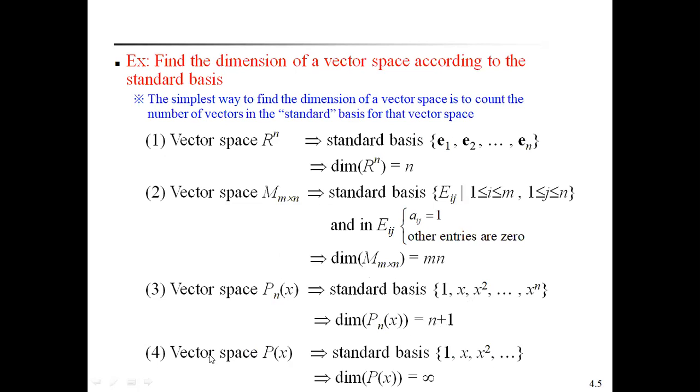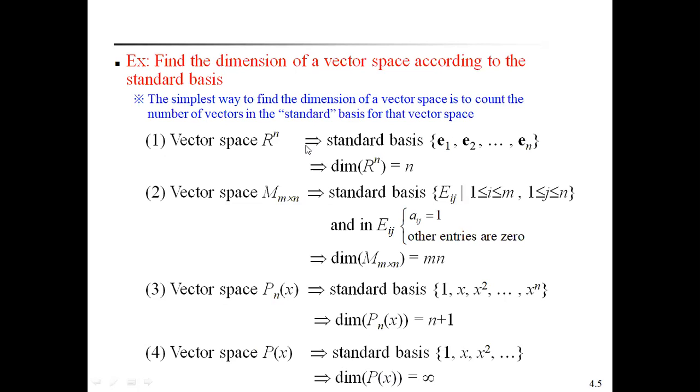Coming to the fourth example, vector space P of x. This is the infinite polynomial space. Therefore, the standard basis of the infinite polynomial space is 1, x, x square, and so on. Then the dimension of P of x is equal to infinity, because the number of basis vectors of an infinite polynomial space cannot be counted. That's why the dimension of P of x is equal to infinity.